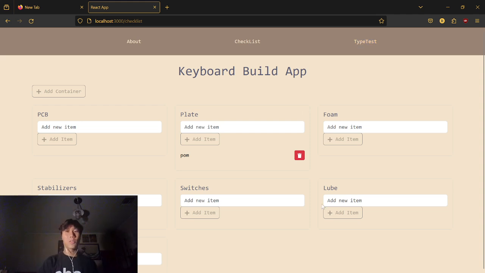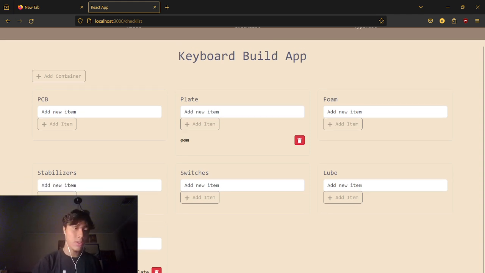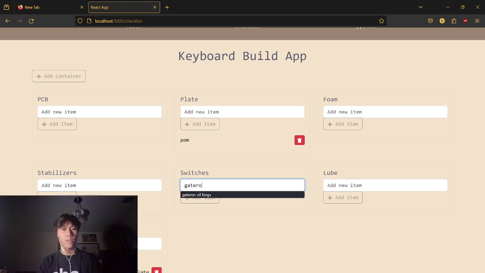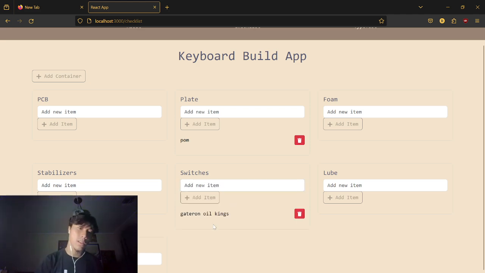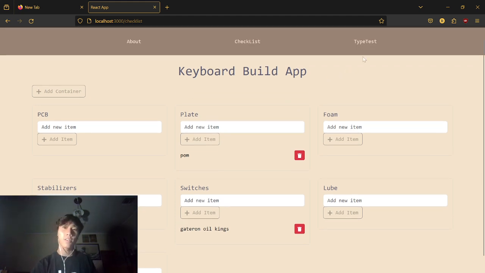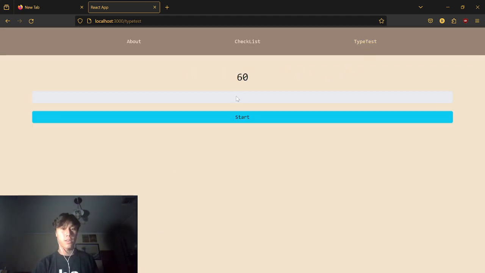But once you get situated and get all your stuff done that you want for your keyboard, and you have all that organized, let's say we have Oil Kings as the switch you want, and you get it all installed. Your final step is a little type test.